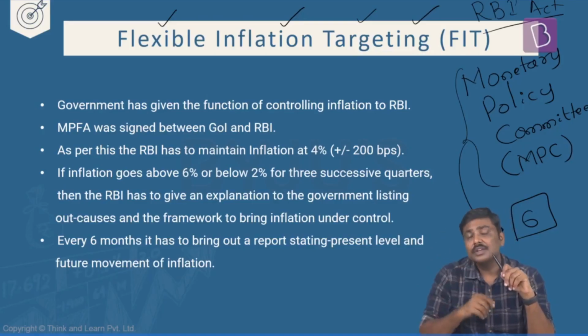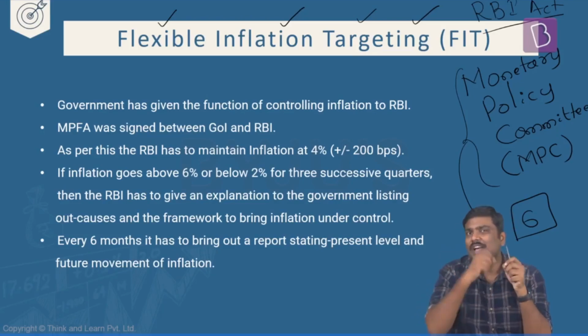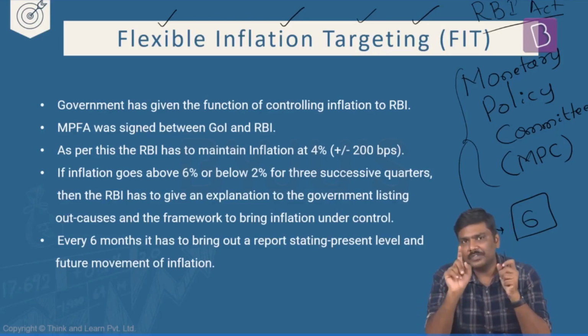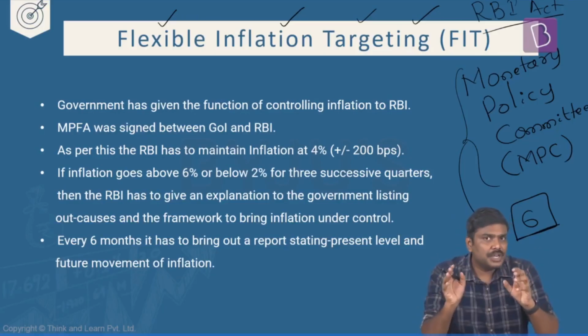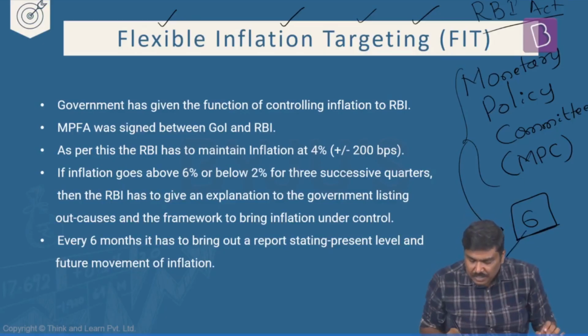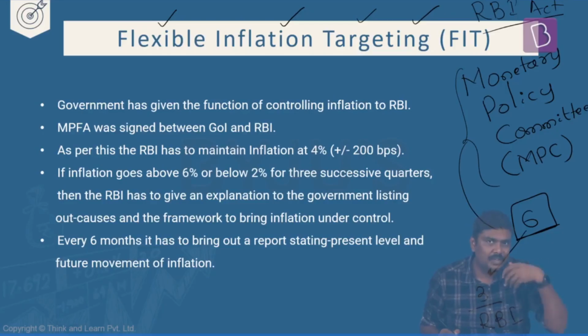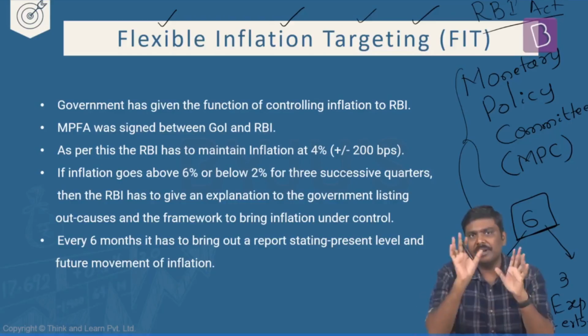Now have a look at this. With the passage of this particular law, or with the amendment of this particular law, what we have done is we have established a new committee where the composition will consist of 6 members. Out of these 6 members, 3 will be from RBI, including the most important functionary, RBI governor, and the remaining 3 will be the experts who are appointed by the government. This is the basic composition of the Monetary Policy Committee now.